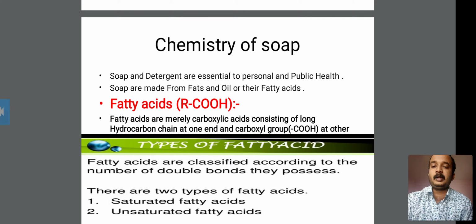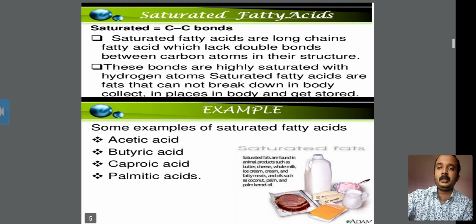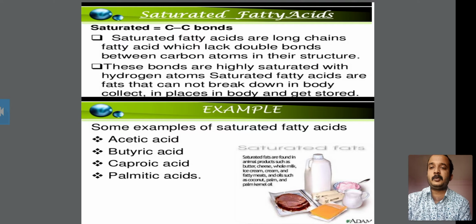Next are the types of fatty acid. Fatty acids are classified according to the number of double bonds they possess. There are two types of fatty acid: first is saturated fatty acid, and second is unsaturated fatty acid. Saturated means carbon-carbon single bonds. Saturated fatty acids are long chain fatty acids which lack a double bond between the carbon atoms in their structure.